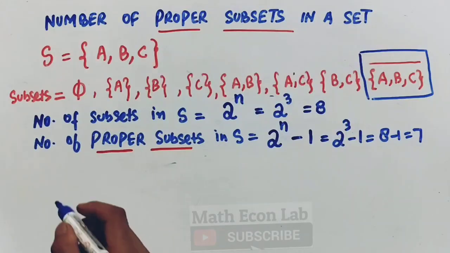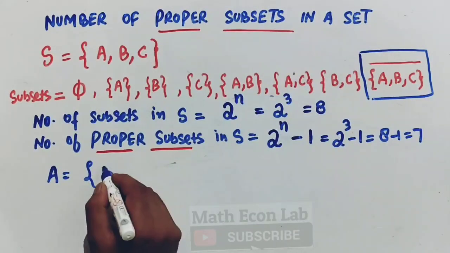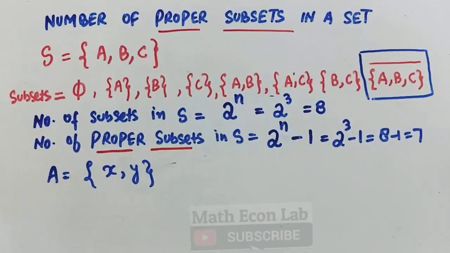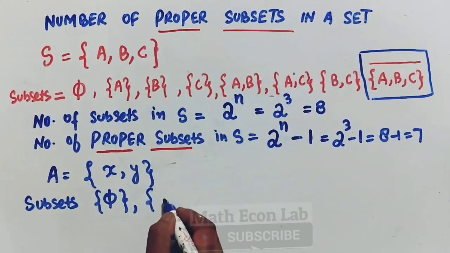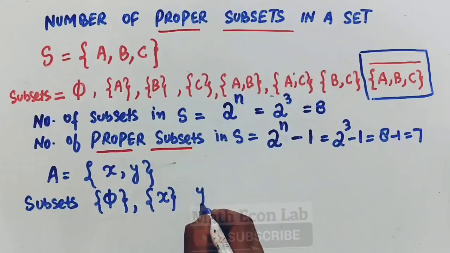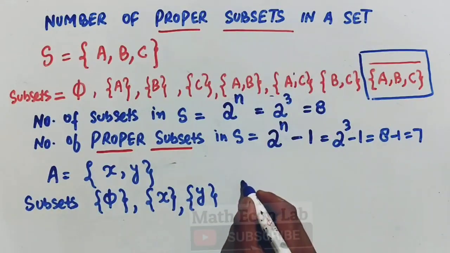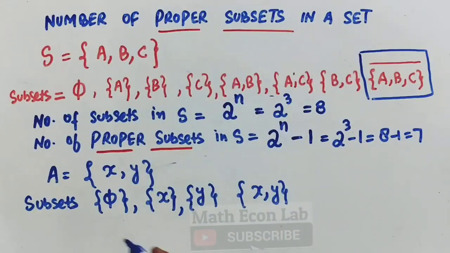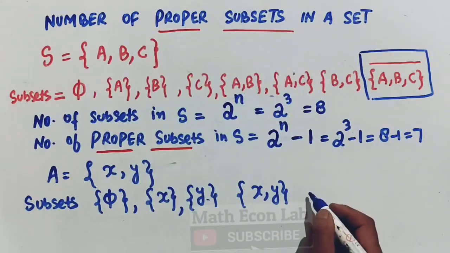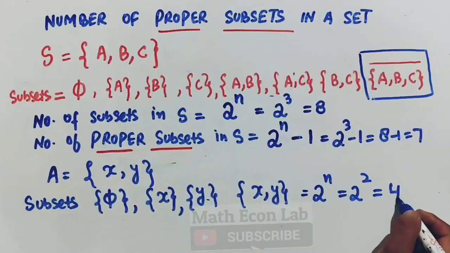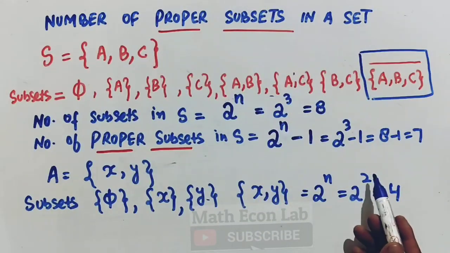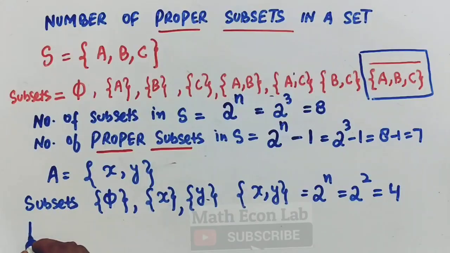Okay, so let's take another example. Let us say we have a set A, it contains X and Y. Now what will be the subsets here? So phi is always a subset, X will always be a subset of A, Y is also a subset of A, and XY, the given set, is itself a subset. So how many subsets are here? 1, 2, 3, 4. So we can write it like this: 2 to the power n, since n is equal to 2, we will get 4. So the number of subsets in a set is equal to 2 to the power the number of elements in a set, which is 4. Now how many proper subsets?